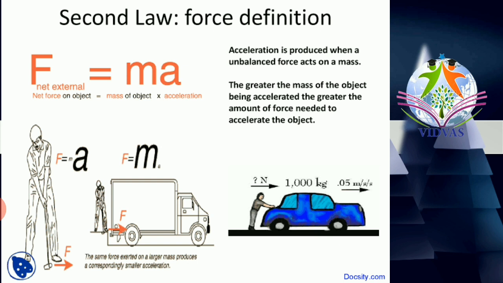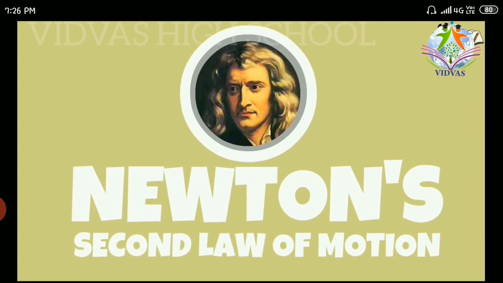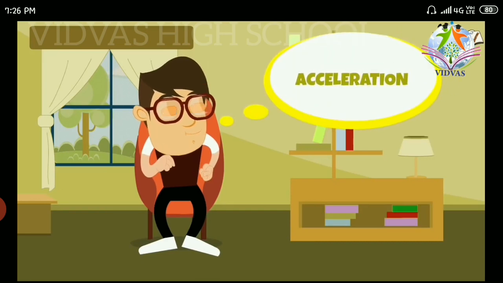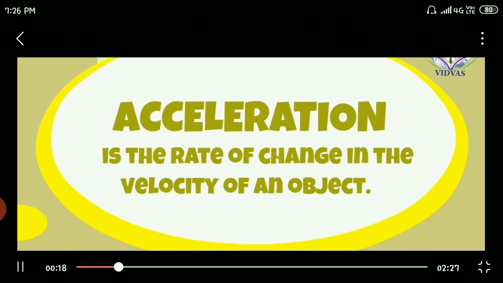Now let's go into solving and understanding these two equations through the further videos. So look at this video. Newton's second law is given by Sir Isaac Newton. What is meant by Newton's second law? Before learning it, you need to know three terms: mass, acceleration and force. Newton's second law is related to acceleration.